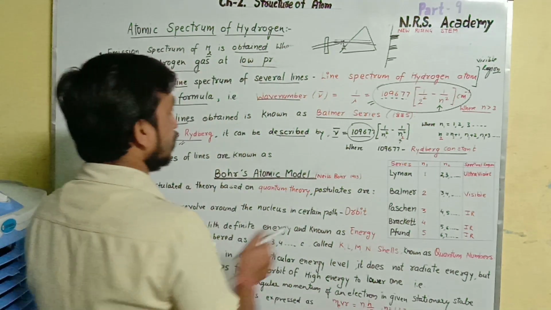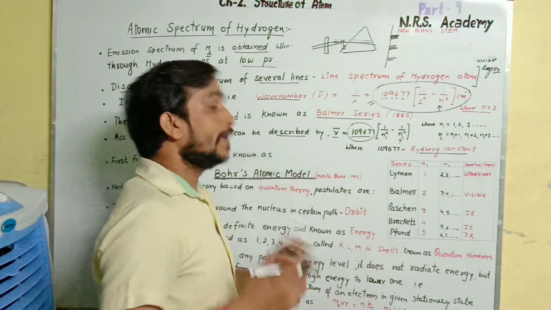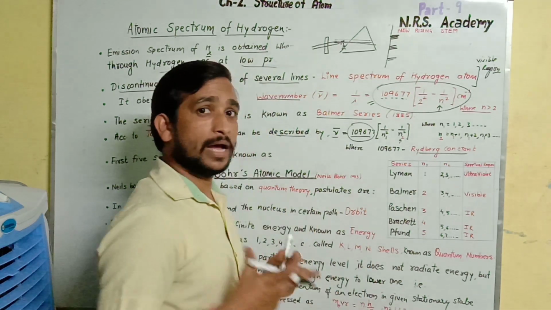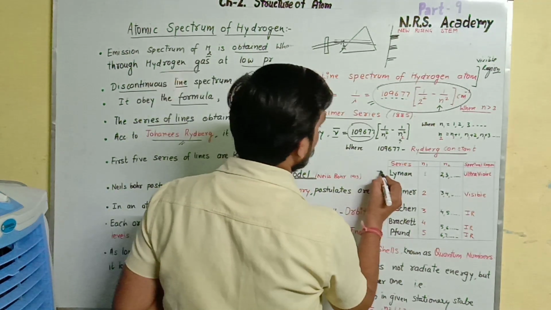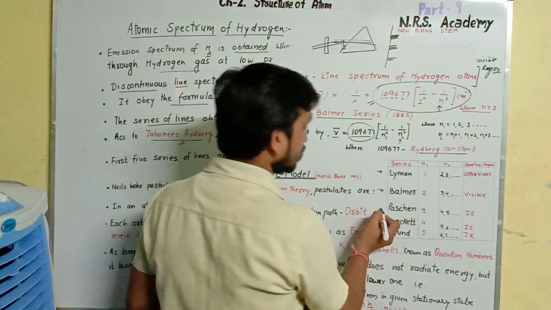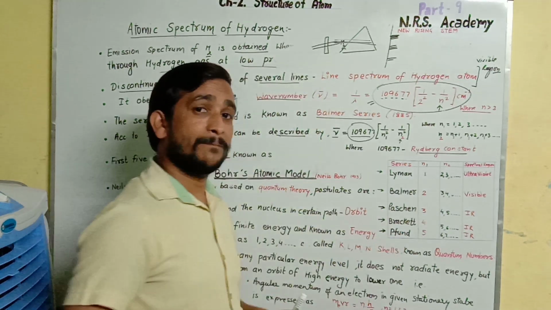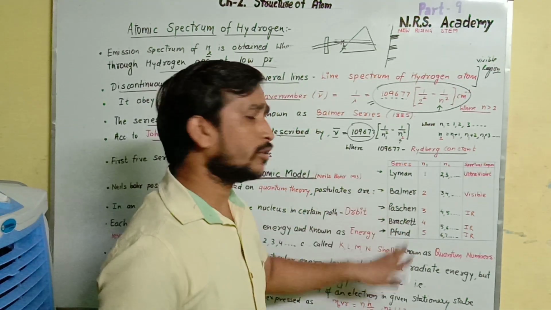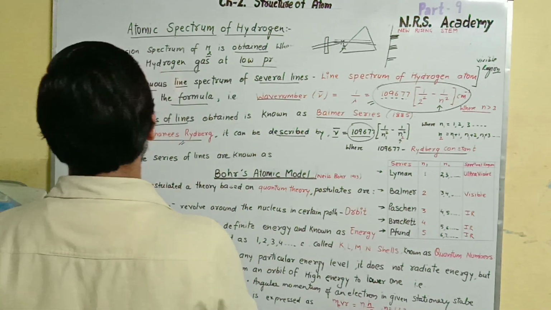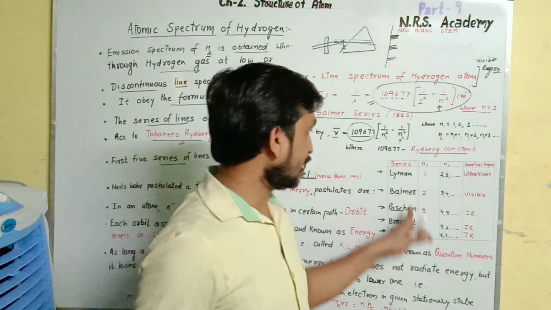Now, if we put the value of n1 as 1, n2 as 2 and so on, we get the various series, which are named after their discoverers. The first series is the Lyman series, the second is the Balmer series, the third is the Paschen series, the fourth is the Brackett series, and the fifth is the Pfund series. So we talk about the first 5 series of lines, which are named according to the scientists.